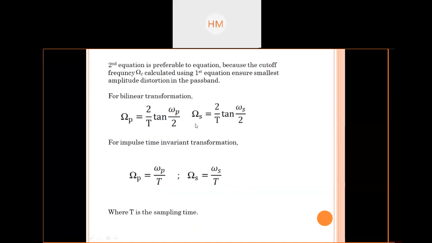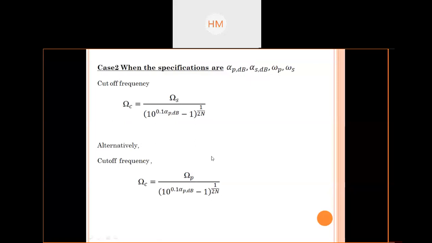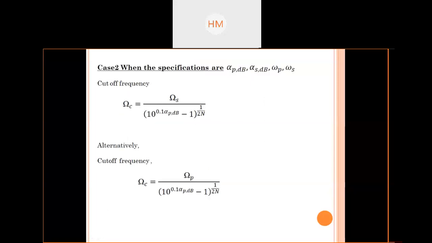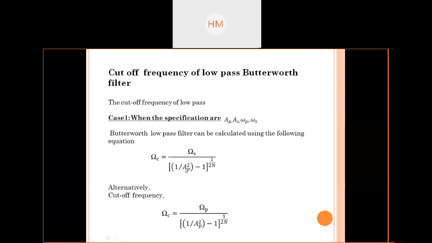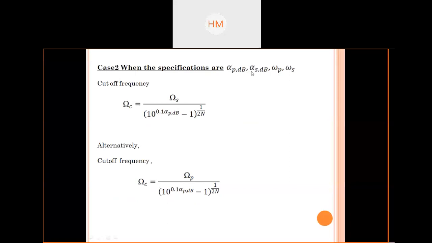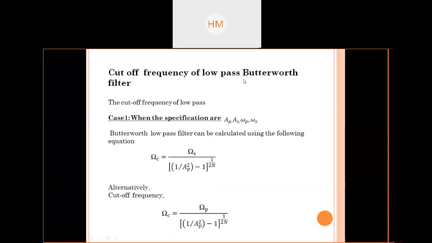In the bilinear transformation method, we know omega P, omega S. In the impulse invariant method, we know how to find omega P and omega S. These equations we have discussed earlier. Now when the specifications are in terms of alpha and omega, in terms of attenuation and not gain, you will have to write the equation in this way. This is in terms of AP when gain is mentioned. In terms of alpha, the equations are this. We can write down case 1 and case 2 in your copy.